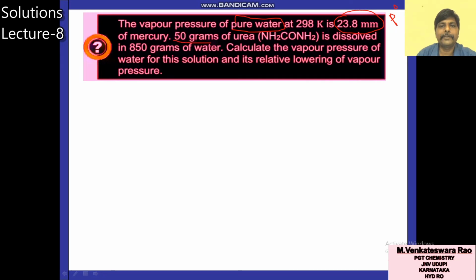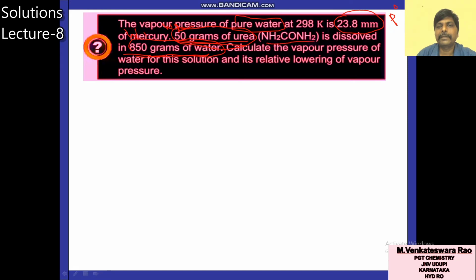50 grams of urea is dissolved in 850 grams of water. So 50 grams of urea, 850 grams of water. Two substances are there. Which one quantity is less? 50 grams. This is solute, mass of solute, W2. This 850 grams is mass of solvent, W1.